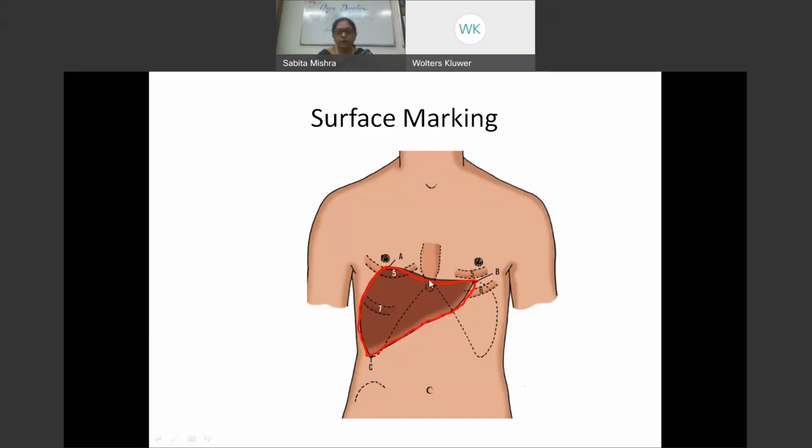The superior border forms a concavity, and that's the superior border. The upper right and the lower right are joined by a convexity towards the right. This gives the surface projection of the liver. So one should know how to draw the liver when you're asked to draw it in the class.